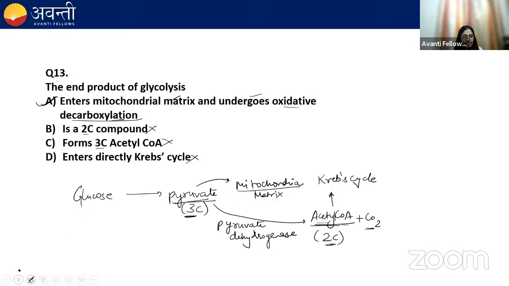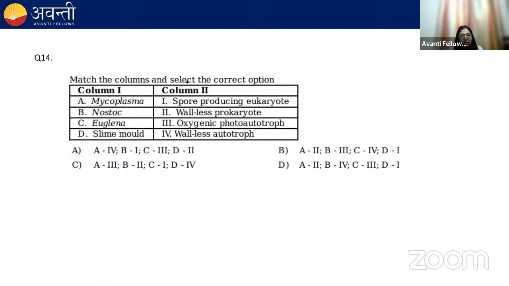Now moving next. Match the column and select the correct option. A is Mycoplasma, B is nostoc, C euglena, D slime molds. In column 2, it is given spore-producing eukaryote, wall-less prokaryotes, oxygenic photoautotrophs. Fourth is wall-less autotroph. What do you think? What will be the correct option for this question?